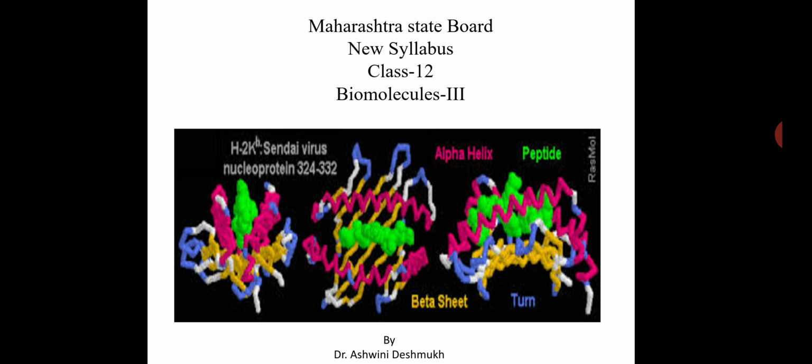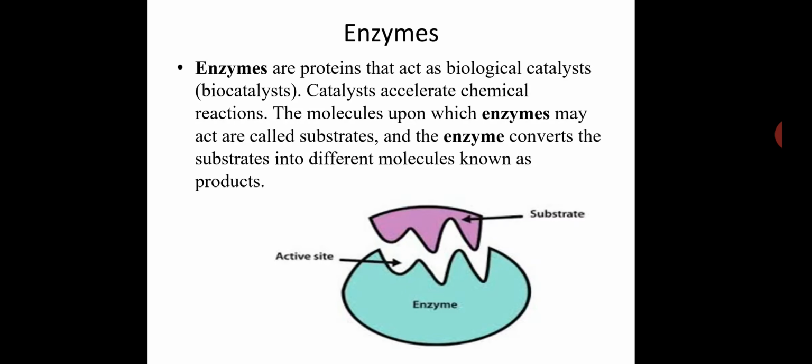A very large number of chemical reactions take place in our body. These are brought about by physiological pH of 7.5 and body temperature 37 degrees Celsius with the help of biological catalysts. For example, insulin, an enzyme secreted by pancreas, controls blood sugar level. Enzymes or proteins act as biological catalysts. The molecules upon which enzymes act are called substrate, and the enzyme converts substrate into different molecules known as products.